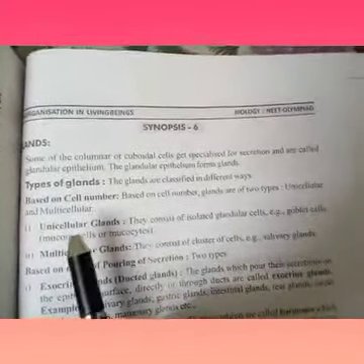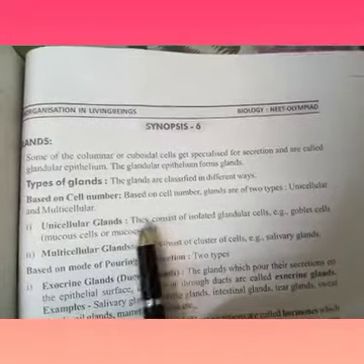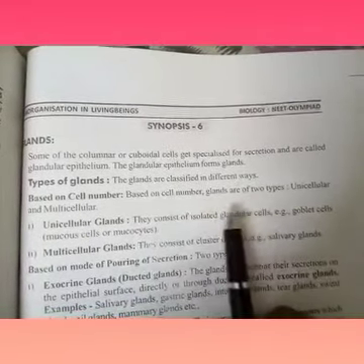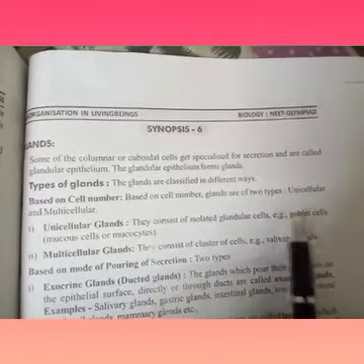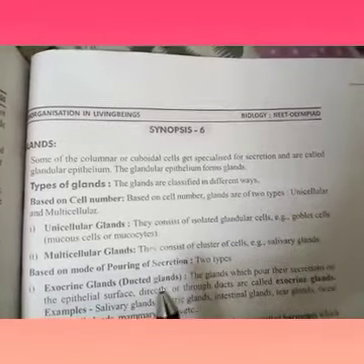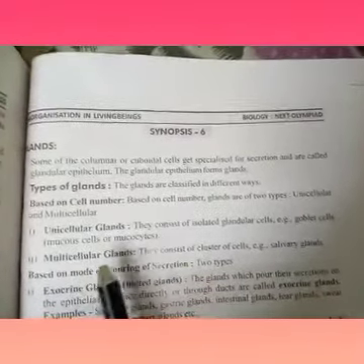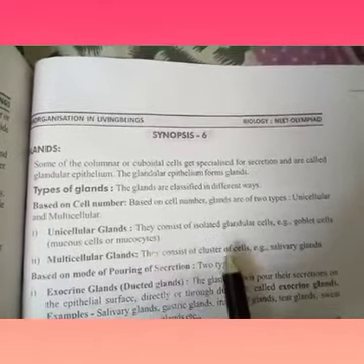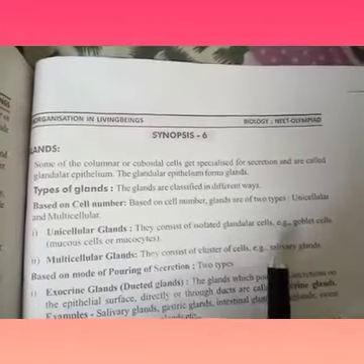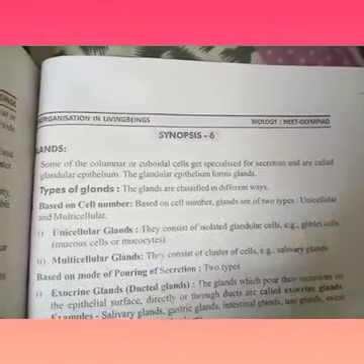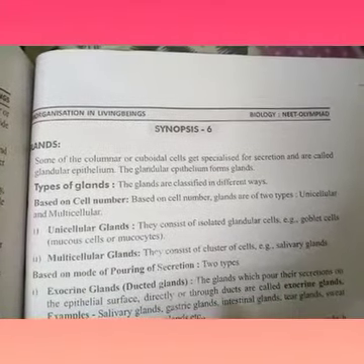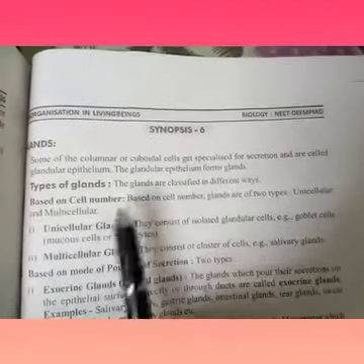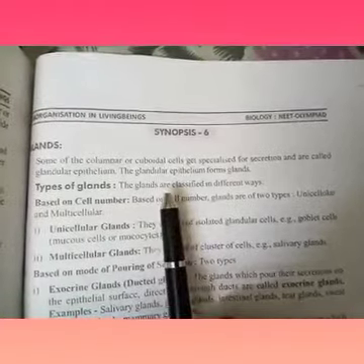First one is unicellular. They consist of isolated granular cells. Example, goblet cells. Multicellular glands consist of clusters of cells. Example, salivary glands. Okay, this is based on cell number.